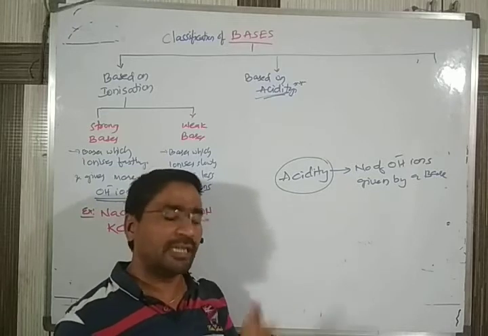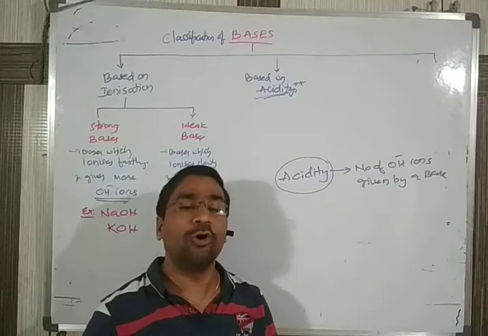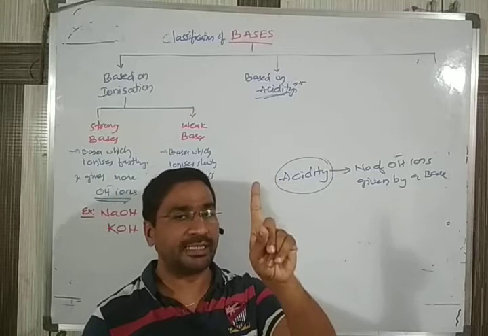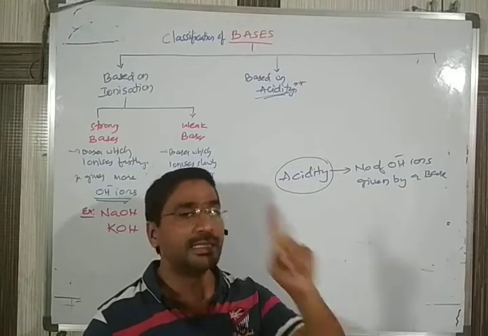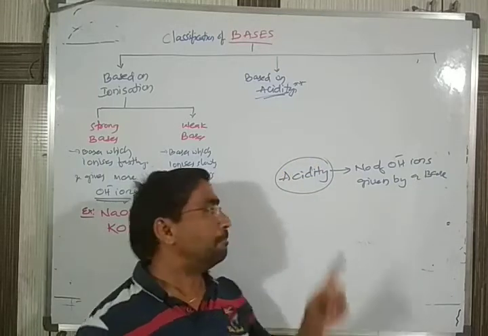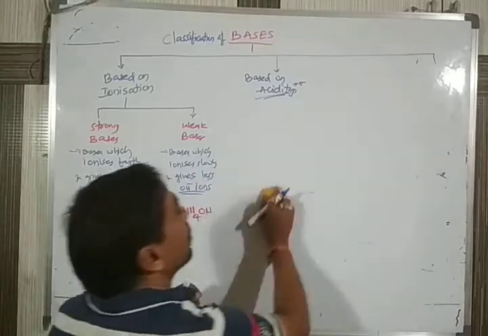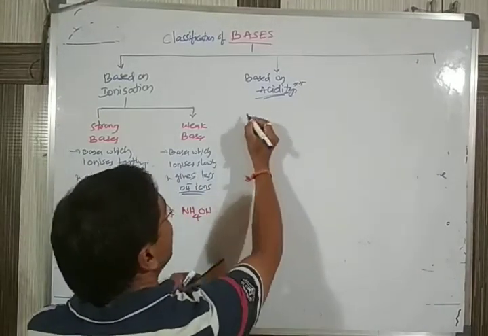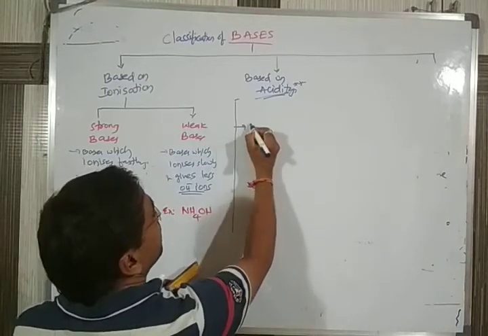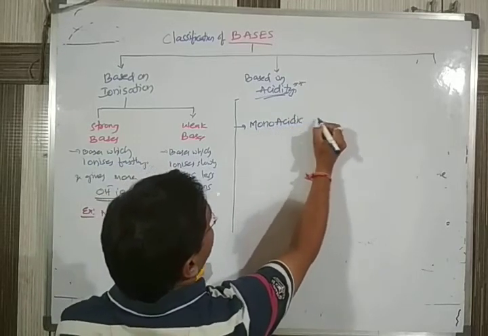In our general simple language, we can say bases are giving OH minus ions. How many OH minus ions is one base giving? If I take one molecule of a base, how many OH ions is it giving? Is it giving 1 OH, 2 OH, 3 OH? Based on that, we classify them into different types. So they are classified based on this as monoacidic bases.